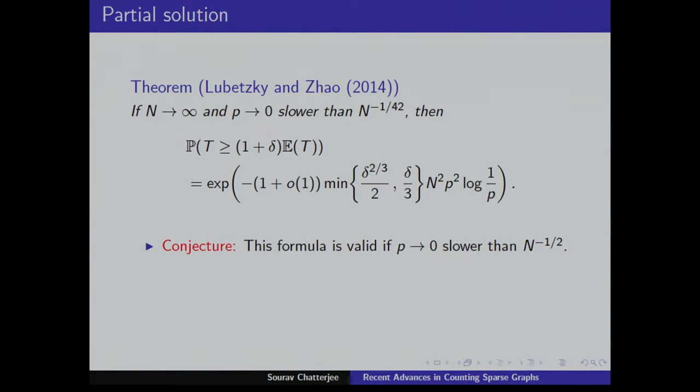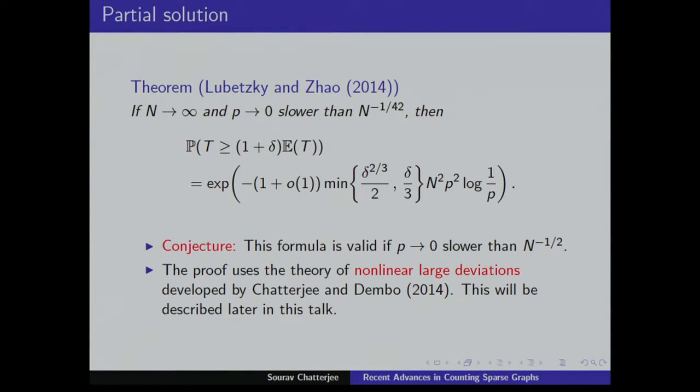Now, the conjecture is that this formula is valid if p goes to 0 slower than n to the minus a half. You don't need n to the minus 1 over 42. And so why do you get this very bad exponent? It's because this proof uses this theory that I'll describe in this talk of nonlinear large deviations that I have with Amir.